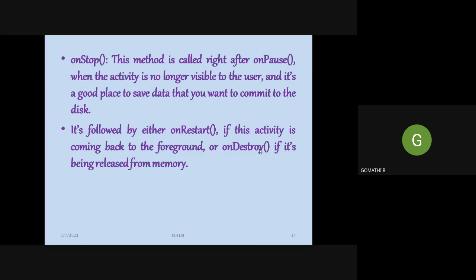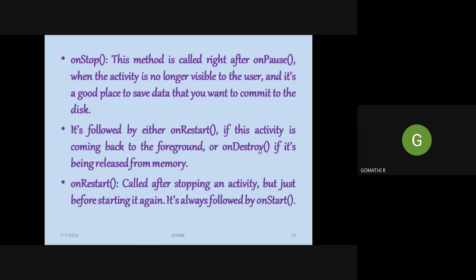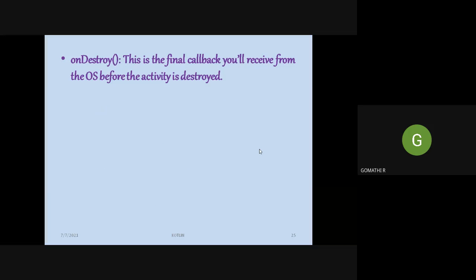And then after onStop, you can also call onRestart if you are going back into that app. And finally, you can call onDestroy, when the changes are released from memory. onDestroy is the final callback you will receive from the operating system before the activity is destroyed.